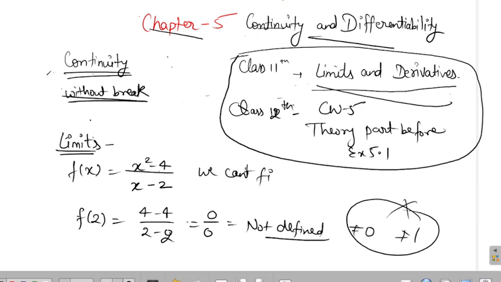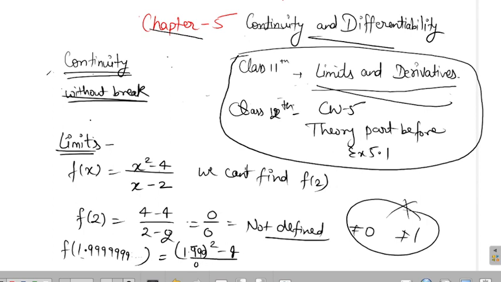We can't find f of 2, but we can find the value of this function at f of 1.9999999 and so on. You can find this value. It will not be 0 actually. Take x square minus 4 divided by 1.999 minus 2. It will be a value which is very close to 4. If you can calculate, it means we can find the value.